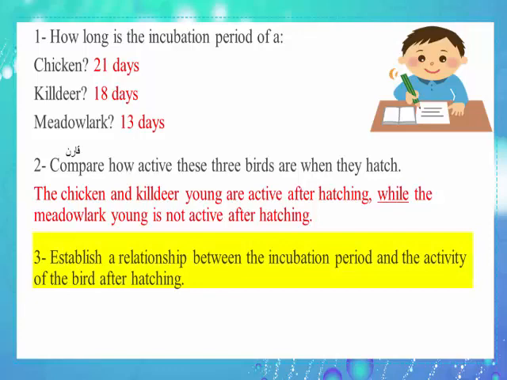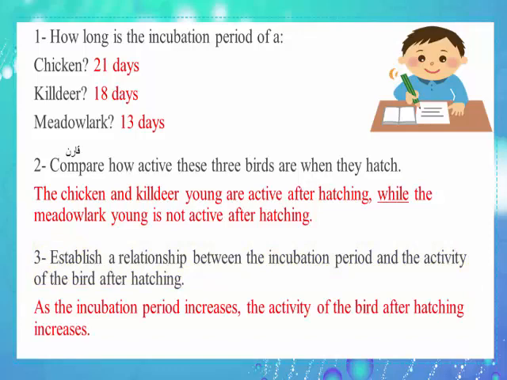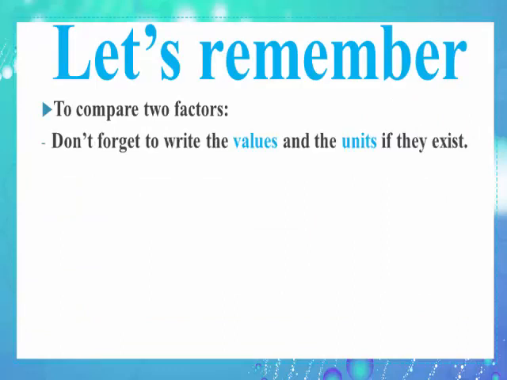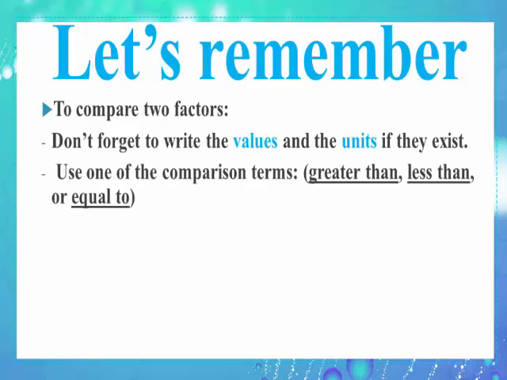Number 3. Establish a relationship between the incubation period and the activity of the bird after hatching. As the incubation period increases, the activity of the bird after hatching increases. Now let's remember how to compare between two factors. Don't forget to write the values and the units if they exist. Use one of the comparison terms, greater than, less than, or equal to, when the values exist.